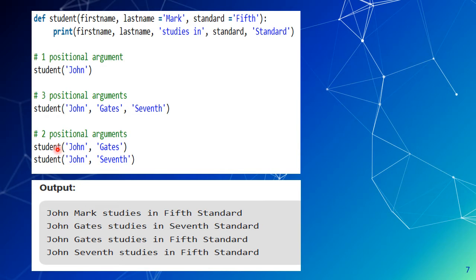In the third situation, we have written the invocation statement student with 2 parameters, John and gets. Then the third parameter will be taken from the default value, that will be 5th. So what will be the output? John gets studies in 5th standard. In the last condition, John and 7th: so John 7th studies in 5th standard. Here 5th is the default parameter, and John gets and John 7th are the positional arguments.